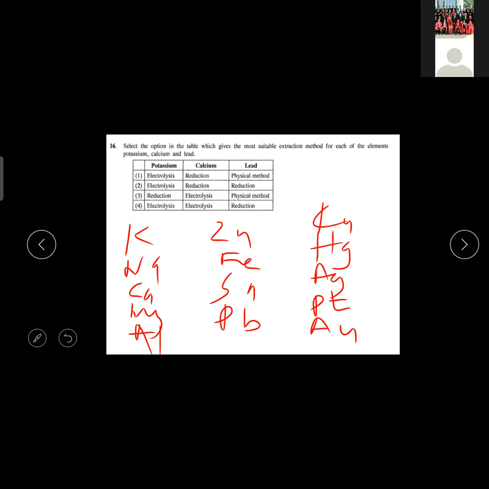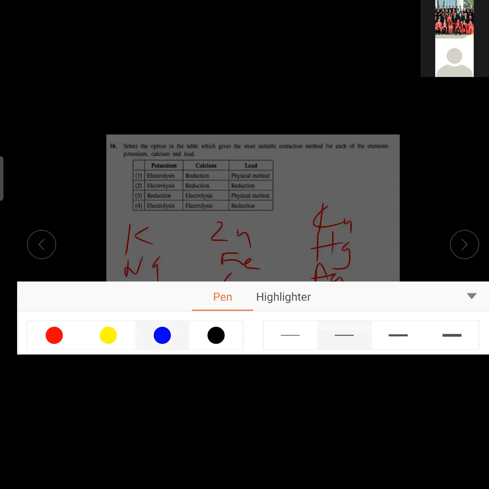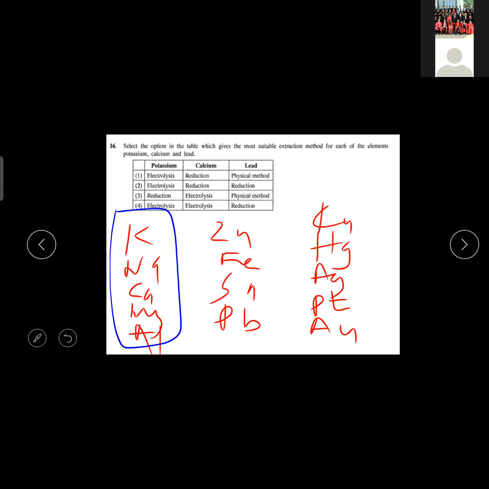So the first set, always remember, it is extracted by electrolysis method. So the potassium and calcium both are coming under that. So first look at electrolysis. First one also should be electrolysis. Second one also should be electrolysis. Then from that itself, you can understand that the fourth answer is the correct answer. Because the second set, zinc, iron, tin, and lead, those are extracted by thermal reduction.